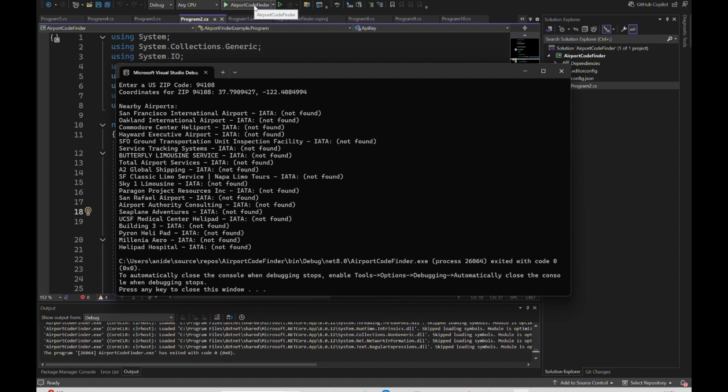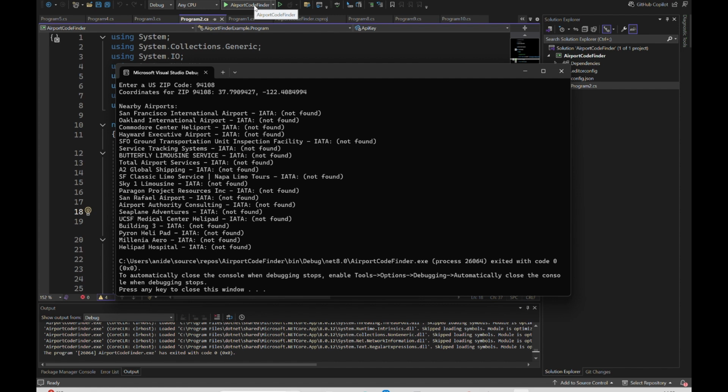So the first thing I want to do is reduce the output, take only the top 3 results, not everything. Secondly, I want to make sure that it restricts to airports and not everything else. And then we'll look at the IATA code.